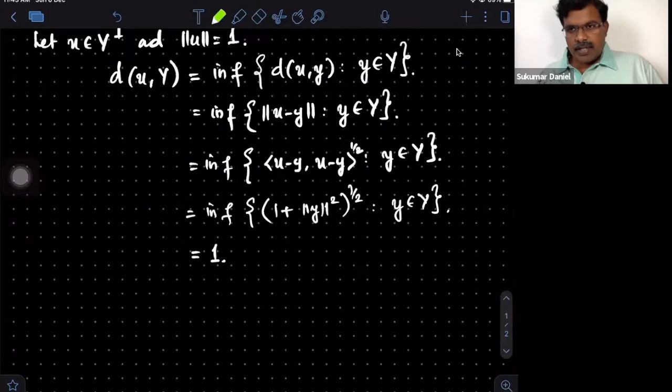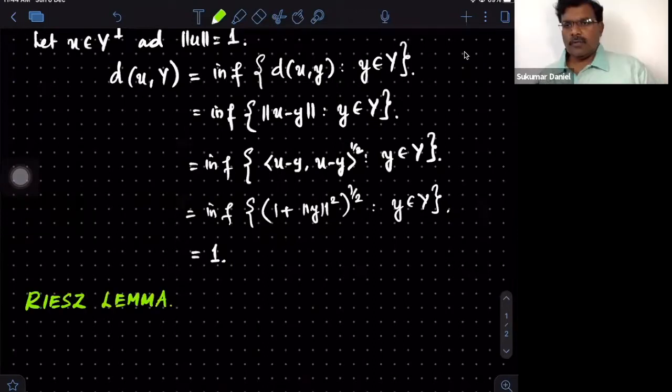So that's the statement of Riesz, which says the following. Let X be a normed space, and Y a closed proper subspace.